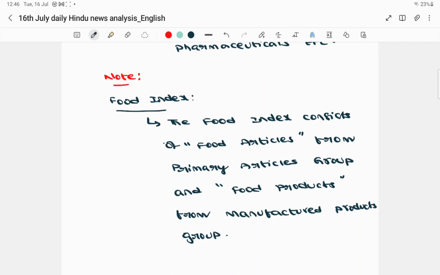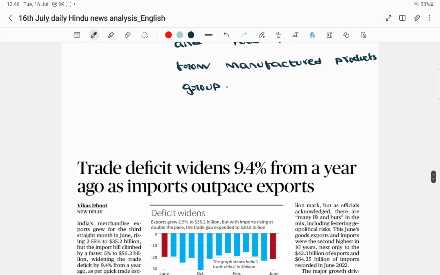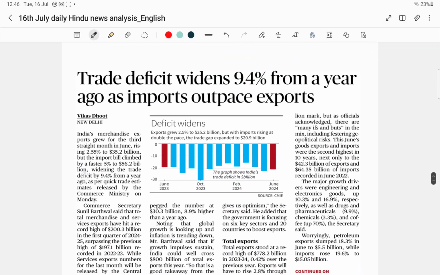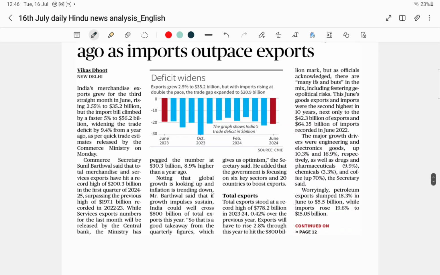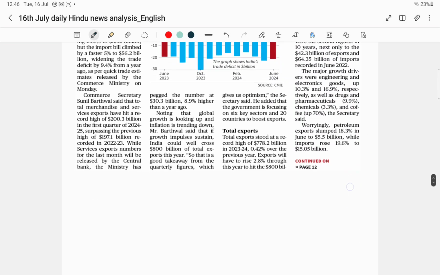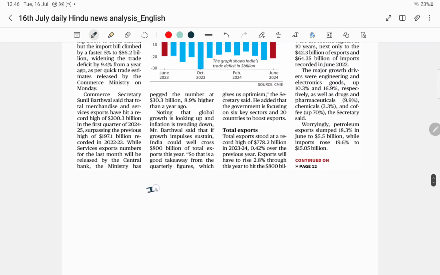These are the important points with respect to the WPI index. The WPI index, its background and its components are all very, very important from the exam point of view, friends. Let us go to the next important one. Trade deficit widened 9.4% from a year ago as imports outpaced exports. Here you should understand there are two important things: imports, which means we are buying from another country.